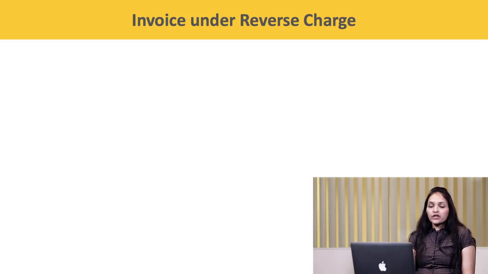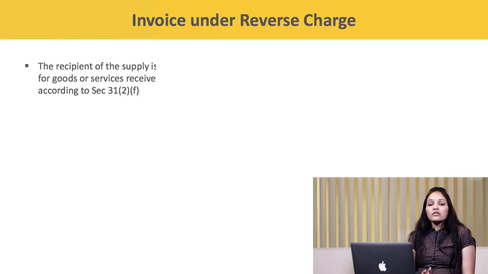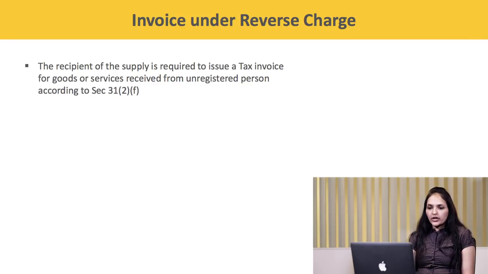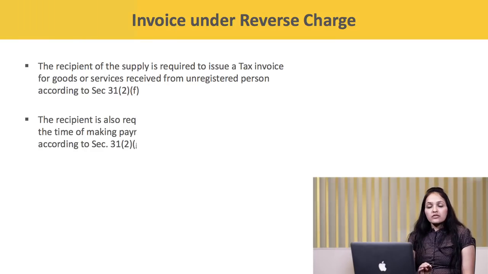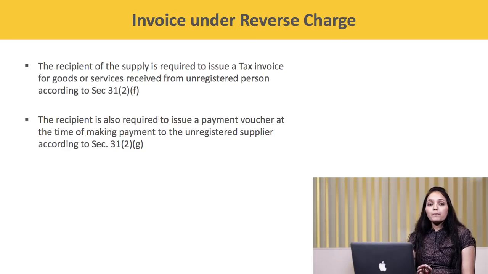Now coming over to the next question. Who is required to issue invoice under reverse charge? The recipient of the supply is required to issue tax invoice for goods or services received from unregistered person according to section 31 clause 2 subclause F. The recipient is also required to issue a payment voucher at the time of making payment to the unregistered supplier according to section 31 subsection 2 clause G.